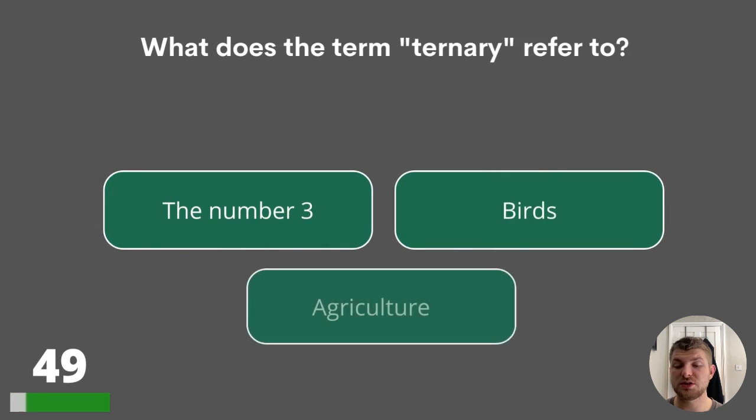49. What does the term ternary refer to? The number 3, birds, or agriculture?